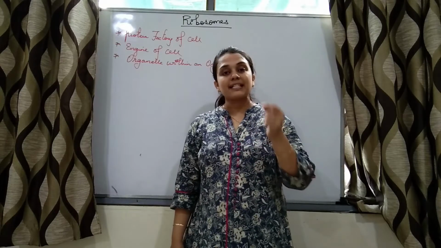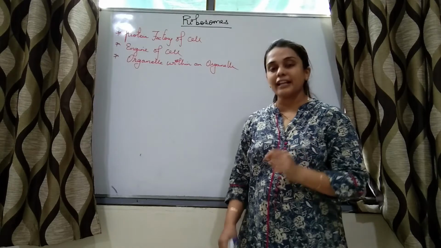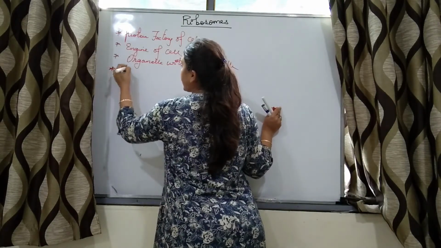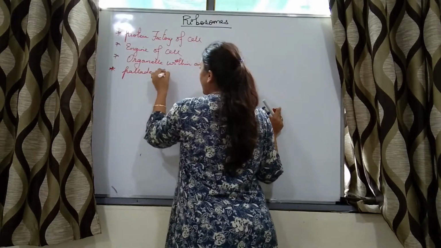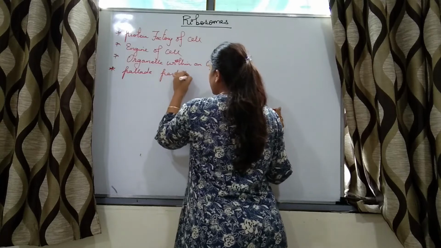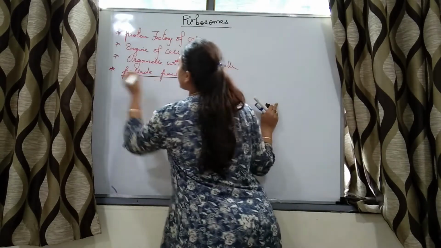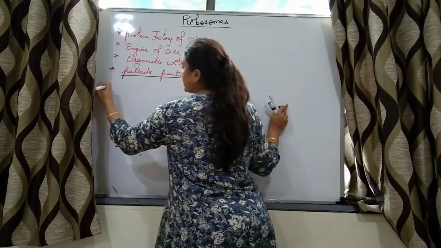Mitochondria is called cell within a cell. Ribosome is called organelle within an organelle. It is also called Palade particle. Right? The other name of ribosome is Palade particle. Now, why is it called Palade particle?